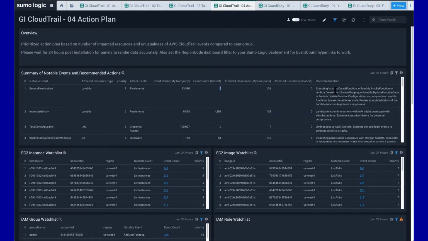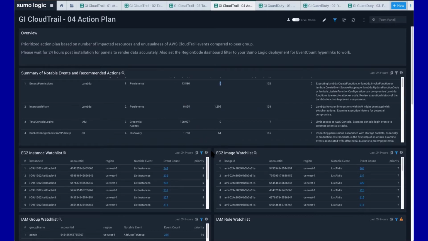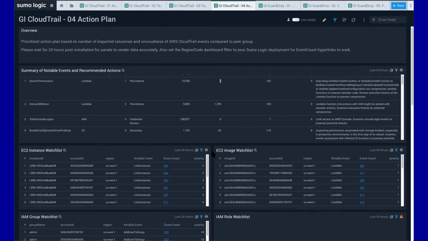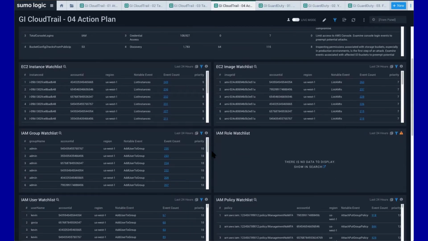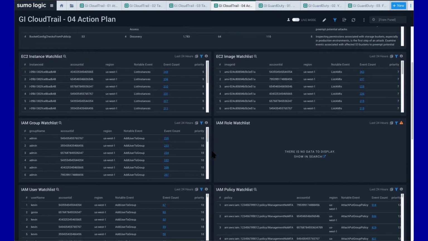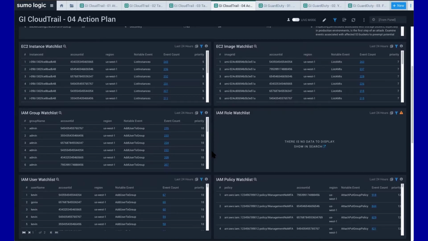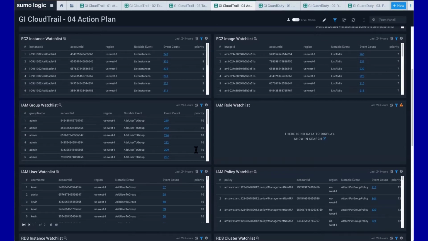Now, having seen my recommendations and seeing where we're going, maybe what I want to do is focus on an individual entity that's having an issue that we may want to drill into, and that's where this next set of tables comes in, to focus in on, hey, I was seeing stuff specific to an EC2 instance. Here it is. Here's the instance ID that I want to look at, the account ID, the region, the notable event.